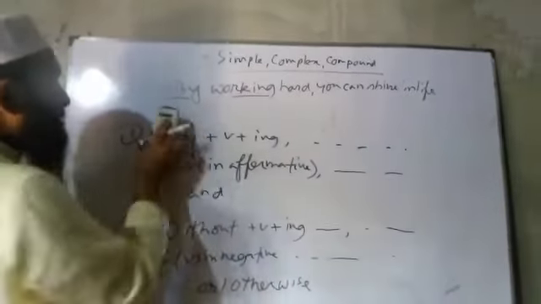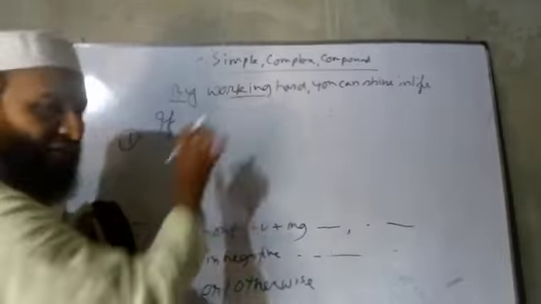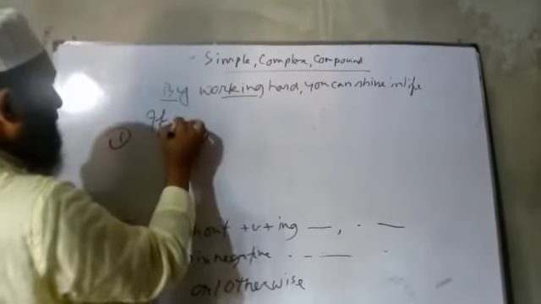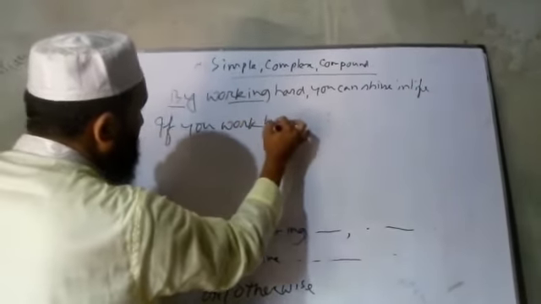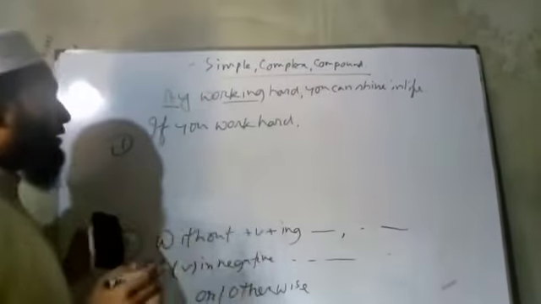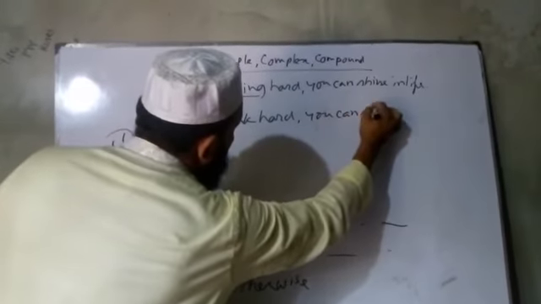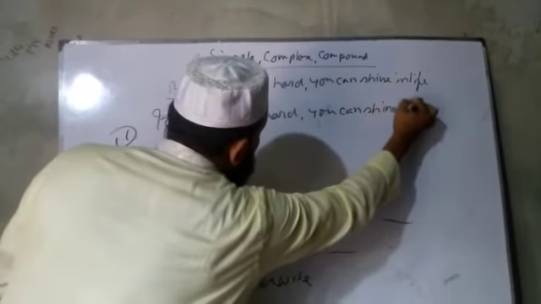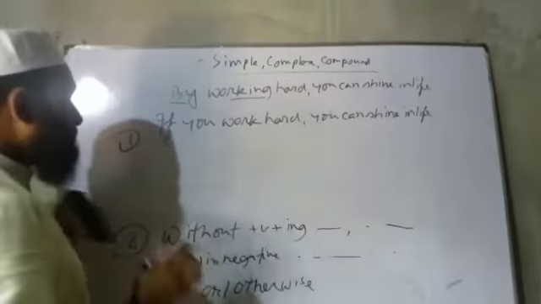So in case of 'by', we know that complex will be with 'if' and the verb in the affirmative form: If you work hard, you can shine in life.